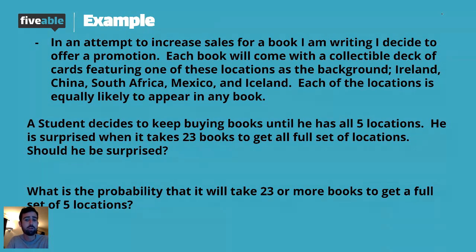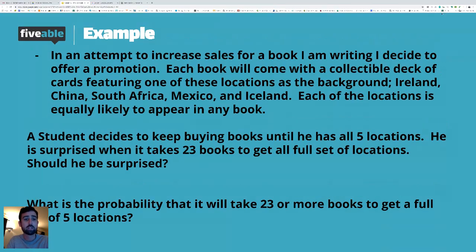We're going to see what is the probability that it would take 23 or more books to get a full set of 5 locations.